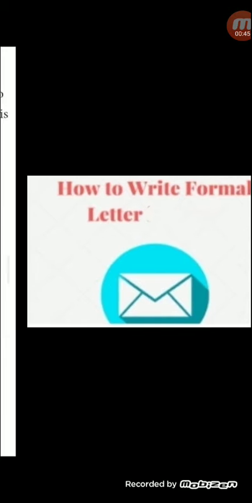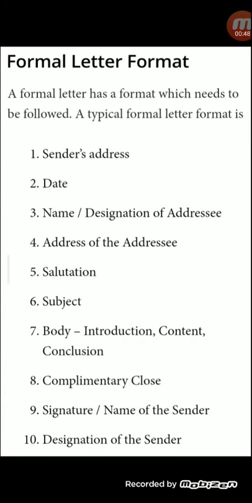And today we will be doing formal letters. Now, how to write a formal letter? Okay, so let's see the format of the formal letter. Formal letter has a format which needs to be followed. A typical formal letter format is, first you write the sender's address, means your address, date, name and designation of a person you are writing, his address, then you write down subject.